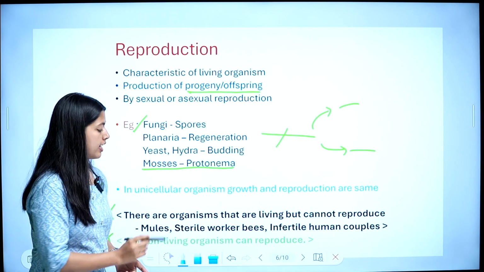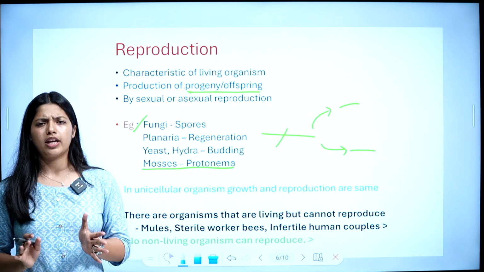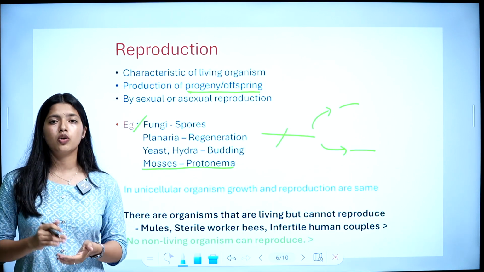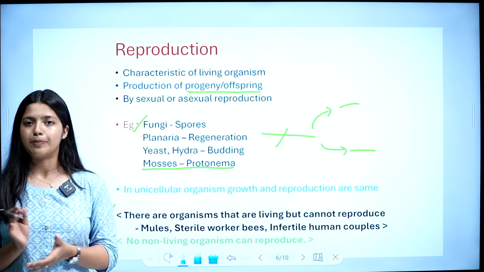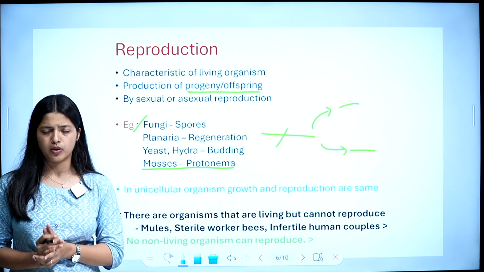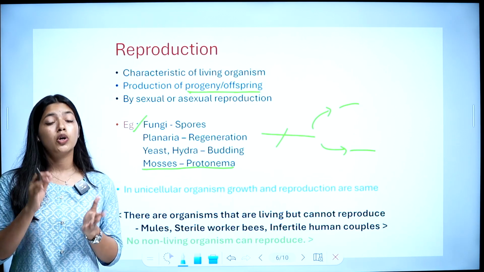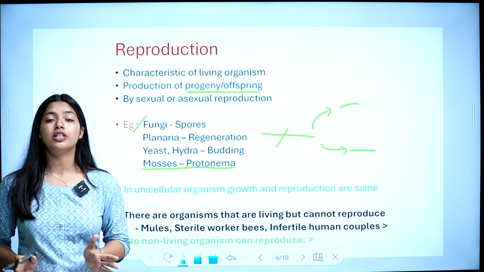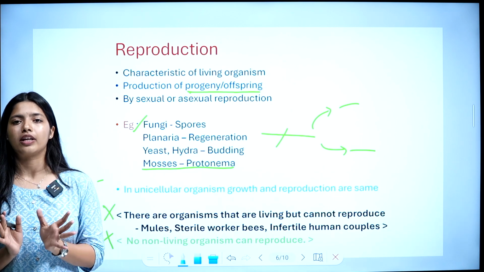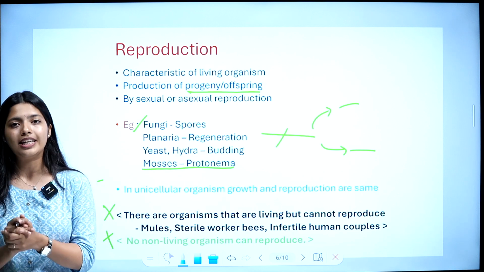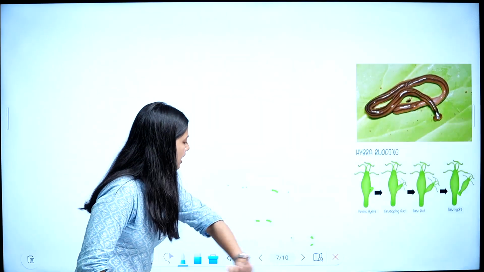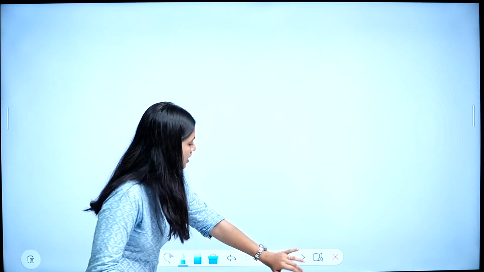No non-living organism can reproduce. Non-living things cannot reproduce themselves. Only living organisms can reproduce. But there are some living organisms that cannot reproduce. So reproduction is just a character of living organisms. It does not define living. So our second part is finished.